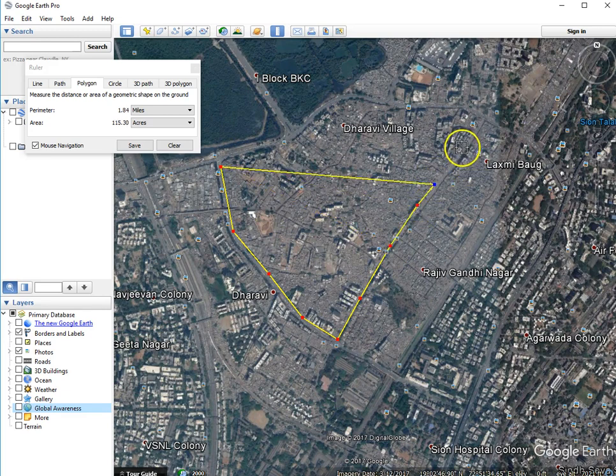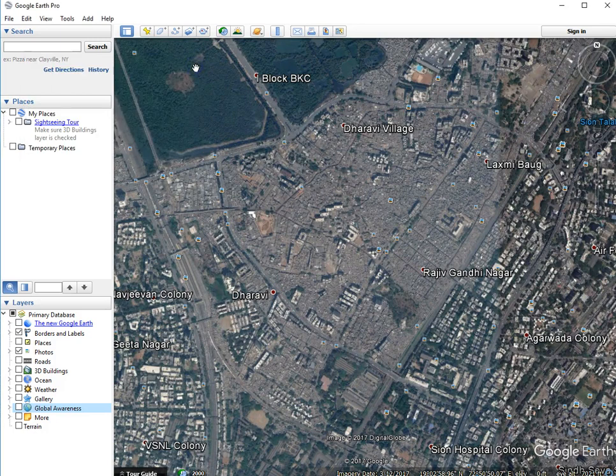Again, I'm just doing a very rough job of this. You'll want to be a little bit more fine and make sure that you cover the area more fully than I am. After you have done that, over here it's going to tell you how large your area is, either 189 acres or you can look at it in hectares. Make sure that you record that because you're going to need that in the assignment. After you've done that, you can go ahead and clear it and turn it off.